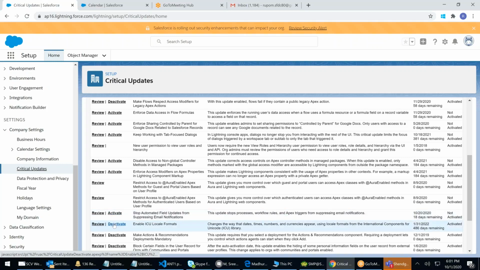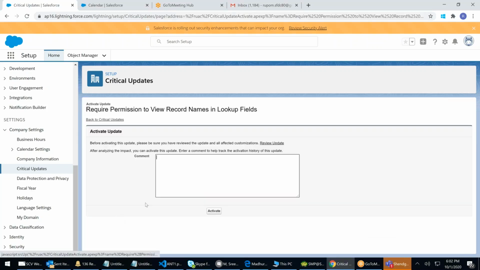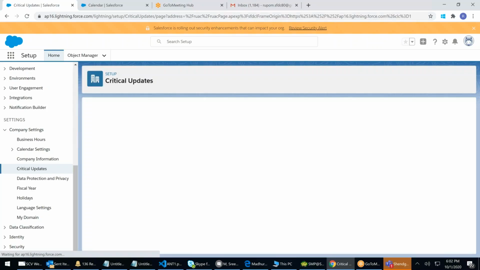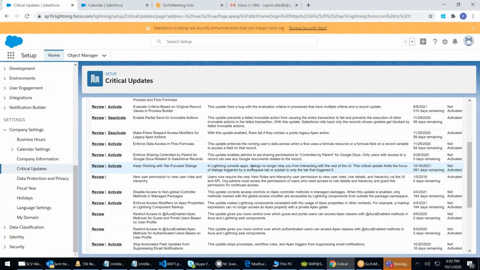Enable UI locale format: change the way dates, times and numbers look using a locale. It looks like this is already activated. You can deactivate it, so you can control the installation of updates. Wherever it's required, go ahead and click on update. Read it and then activate, guys. Some of these are beta release updates. Any critical update, fixes or patches, the admin can see here. We call all this company information.